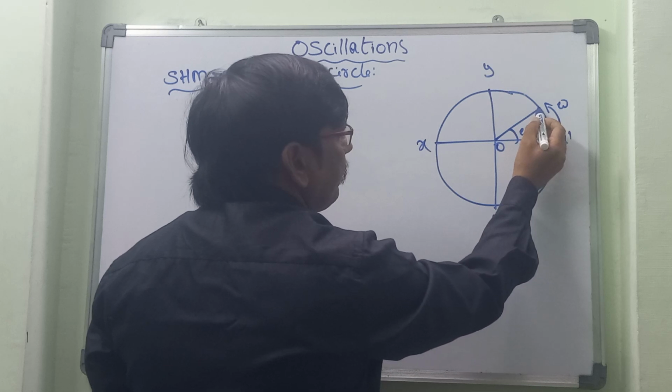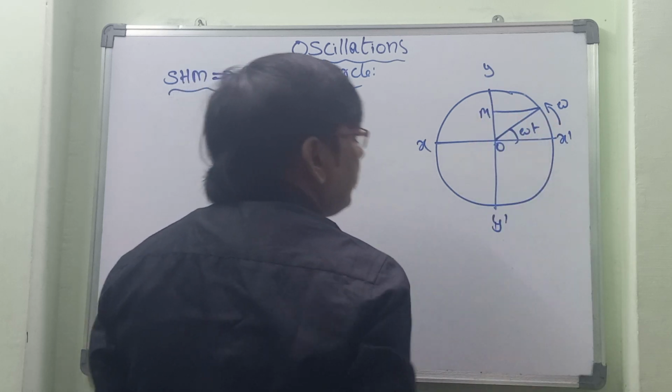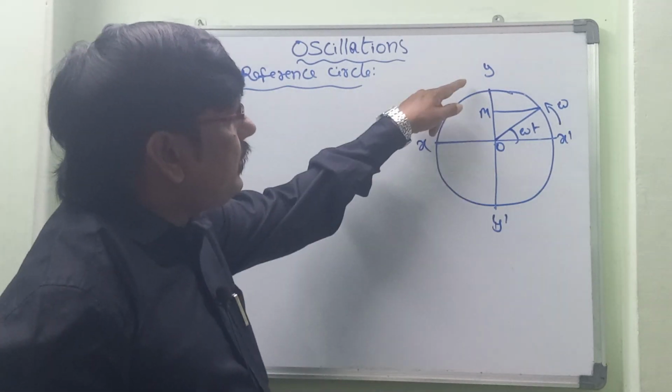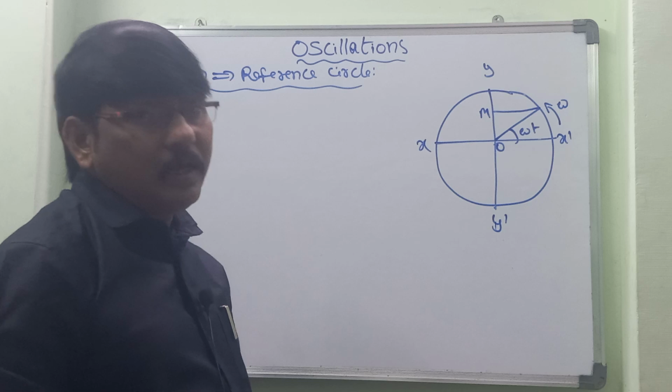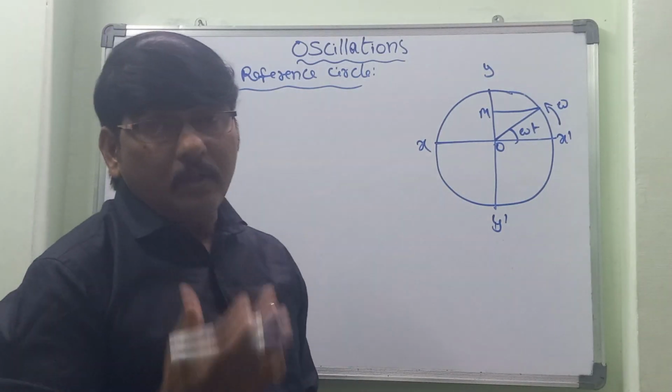So the perpendicular, now let us draw this. Now let us call this one M. M is called the projection. So now let us discuss simple harmonic motion through the circle, the reference circle.